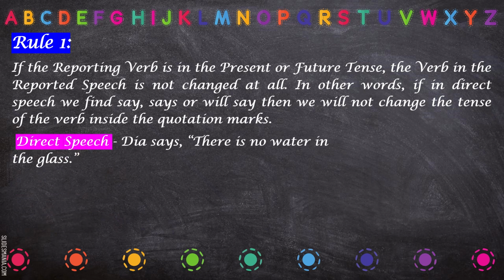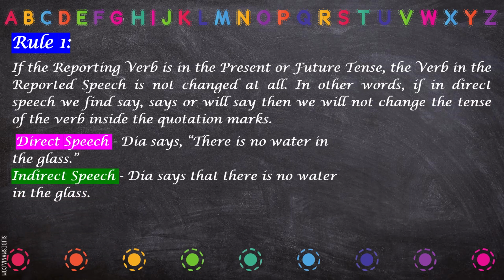Now see this, Dia says there is no water in the glass. Now this sentence is in direct speech, and you can say the reporting verb says is in present tense. So how are we going to change it into indirect speech? Dia says that there is no water in the glass. Just now we have learned that the present tense verb is changed to past tense, but I told you there are certain rules to follow.